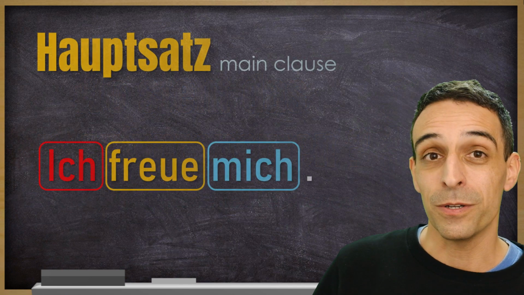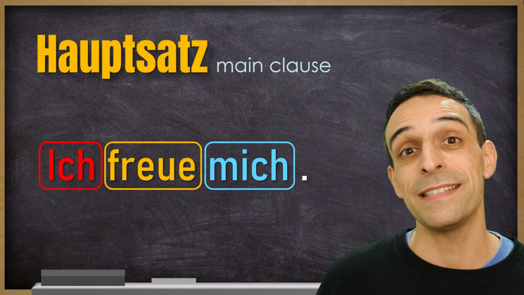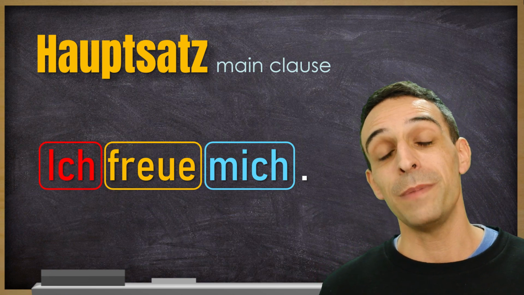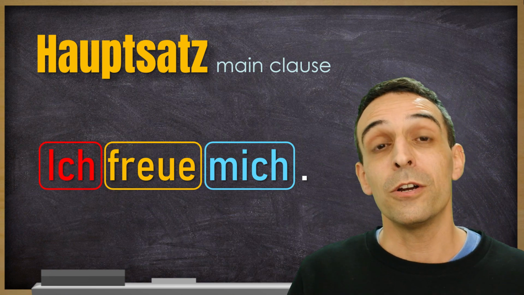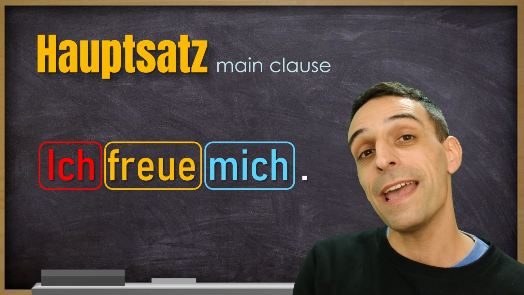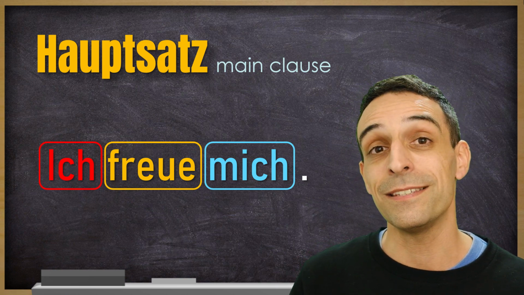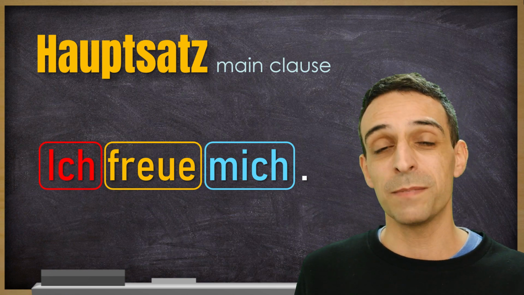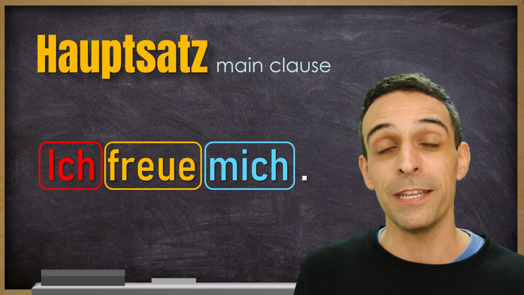In a main clause, like the one that we used as example, ich freue mich. When it starts with the subject, then there's the verb, and right after the verb, there is your reflexive pronoun. That's pretty simple, nothing hard here.